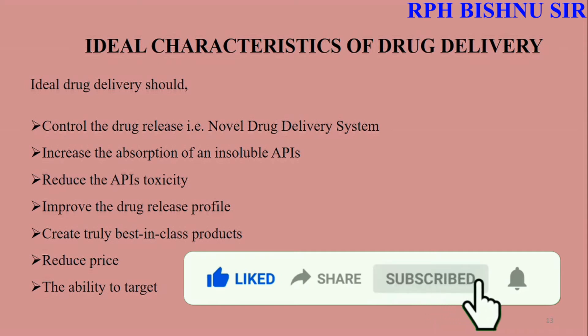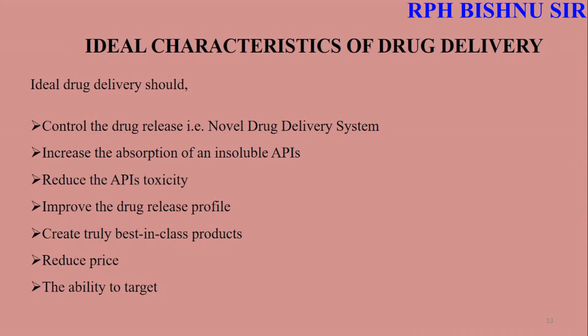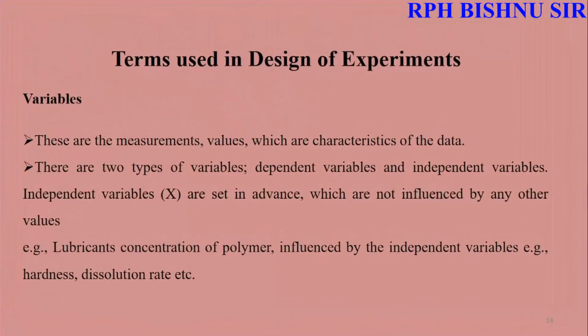Control the drug release, that is the novel drug delivery system. Increase the absorption of an insoluble API. Reduce the API's toxicity. Improve the drug release profile. Create a truly best in class product. Reduce price. The ability to target. Terms. What are the terms used in the design of experiment?